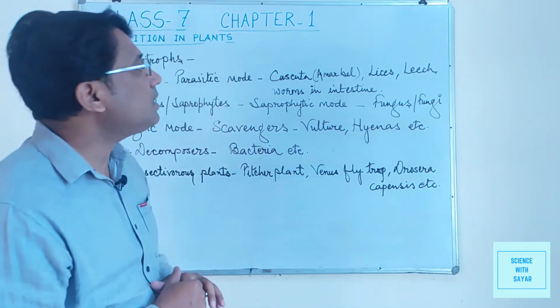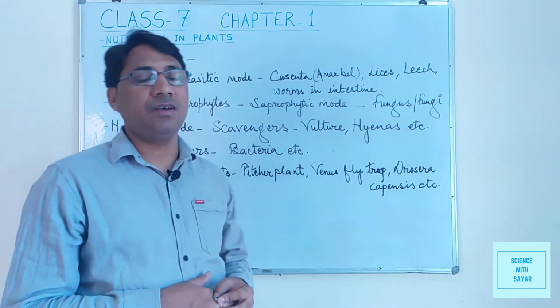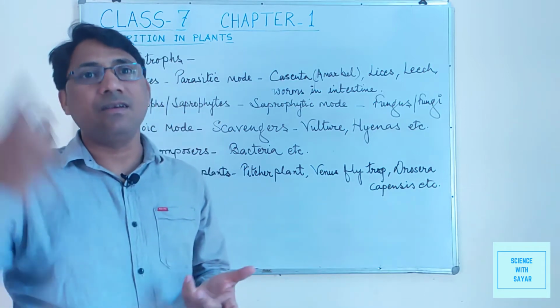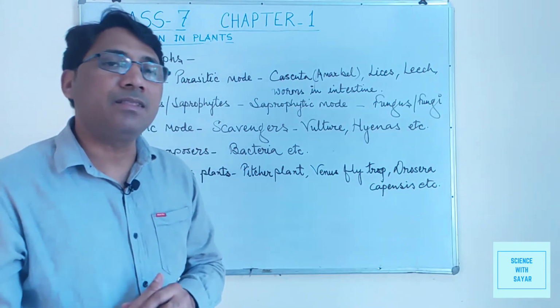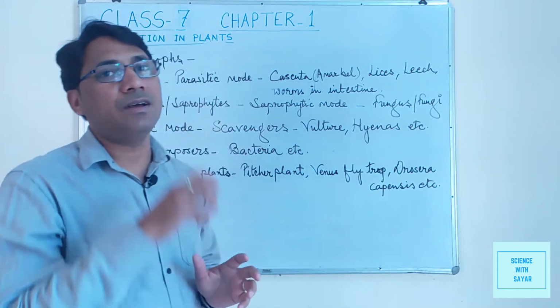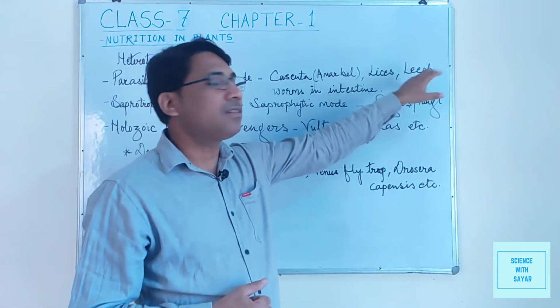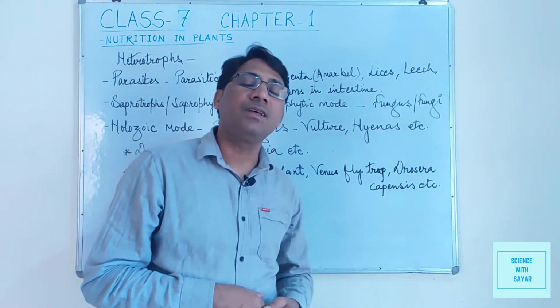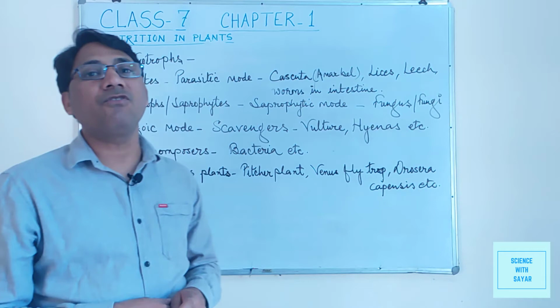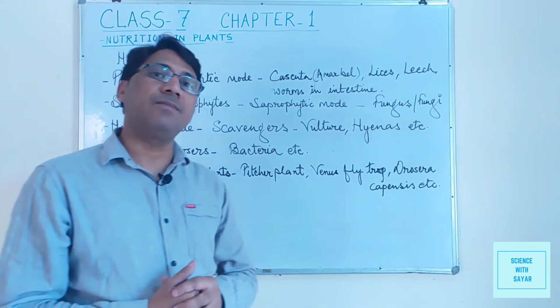And lice, those are also the organisms which are found in our hair, in our body, on our body, and those take the prepared food from our body along with the sucking of blood. Then leech, that is also an organism that is present generally in ponds, etc., and that takes the food from the other organisms.